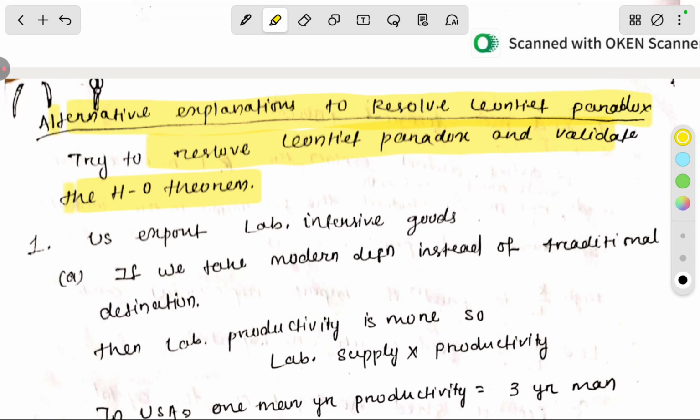Economists tried to explain that behind the paradox is nothing but misinformation or lack of information, and that the HO model is more valid, well backed.